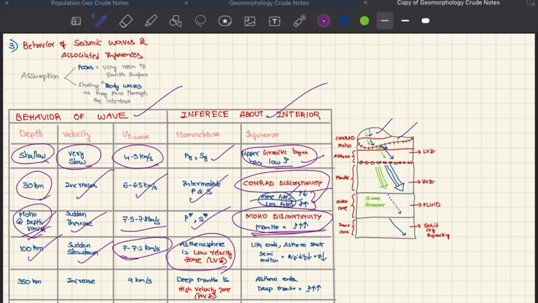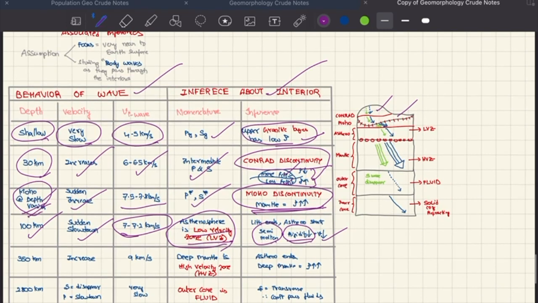The asthenosphere has very low rigidity because it is semi-molten. Though the density increases, because rigidity is very low, the velocity will decrease. Hence, the asthenosphere is also called a low velocity zone. At 350 kilometers depth, the asthenosphere ends. Hence, there is an increase in velocity to 9 km per second. Hence, the deep mantle is called the high velocity zone.